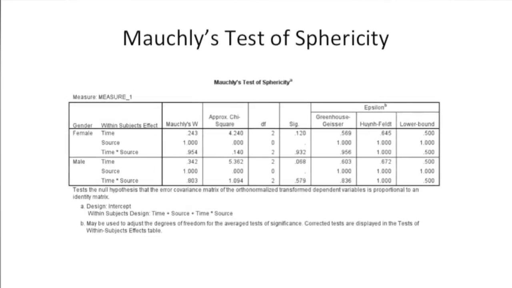If Mauchly's test of sphericity is non-significant, that is, the significance is greater than 0.05, the assumption of sphericity has been met. In this example, Mauchly's statistic for both males and females suggests that the sphericity assumption has been met. As a result, we read the sphericity assumed rows of the tests of within subjects' effects.